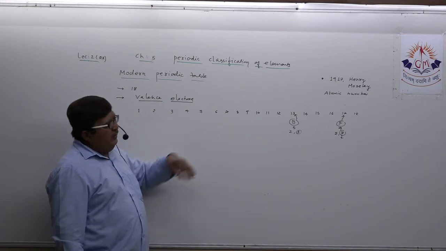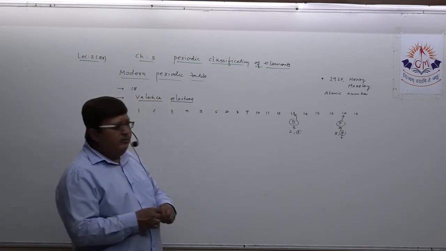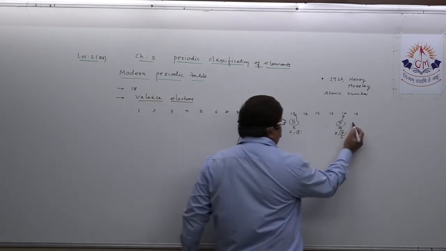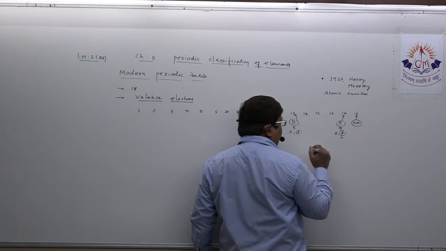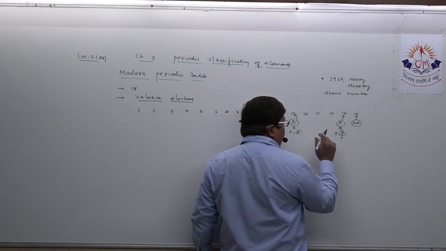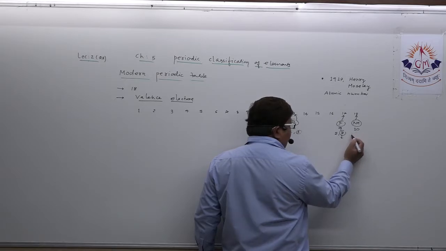So any element, suppose group number 18, if you just target neon, suppose. Neon actually appears here in group number 18, but its atomic number is 10.